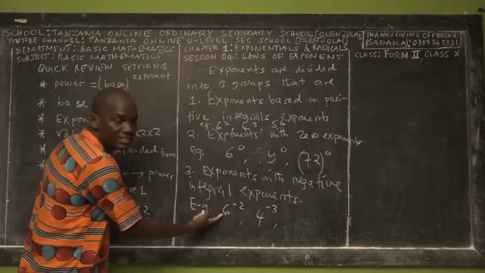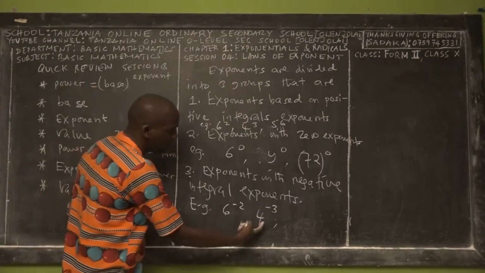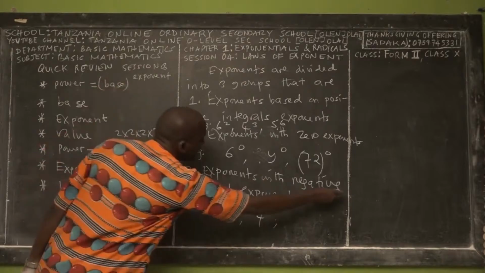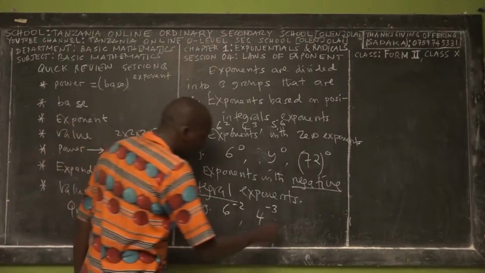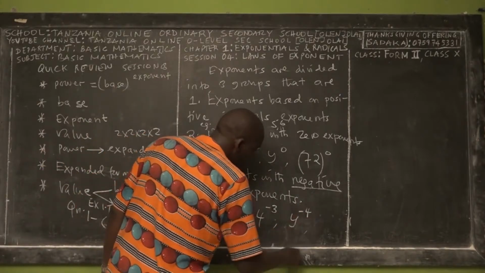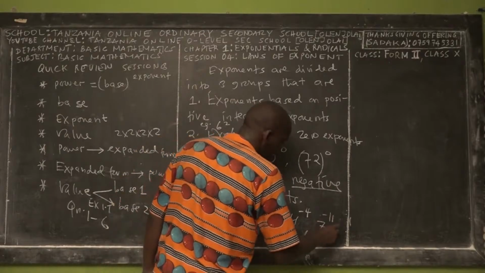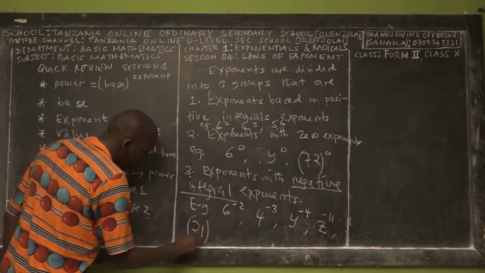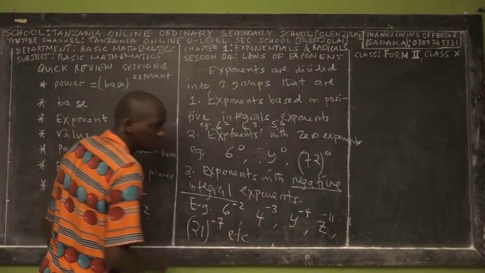So you see the base is 6, exponent is negative 2. Here the base is 4, exponent is what? Negative 3. So that's the meaning of exponents with negative integral exponents. Again, we can have y power negative 4, also z power negative 11, also 21 power negative 7, etc.